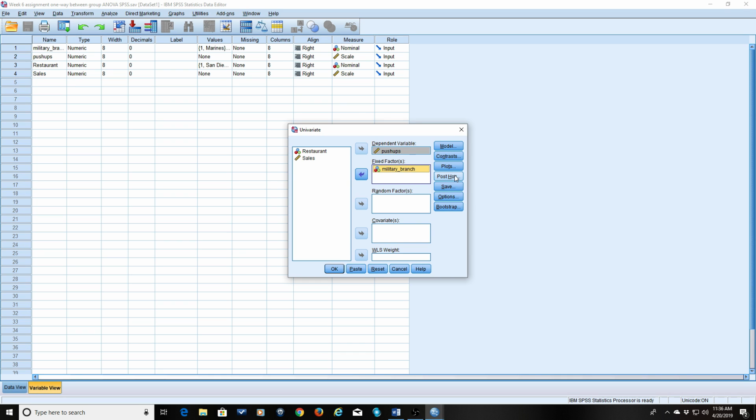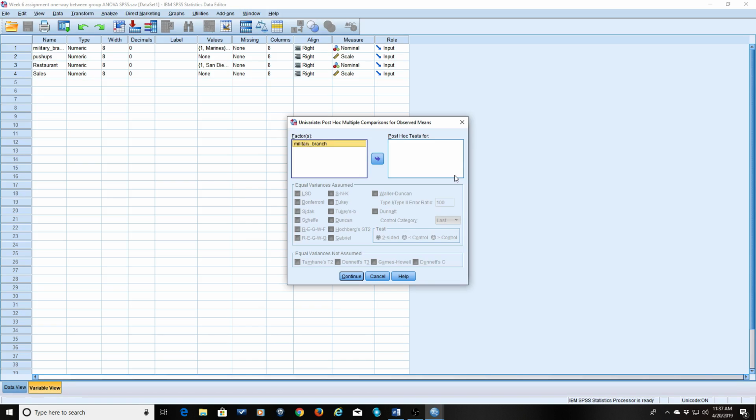That means that after the ANOVA tells you that yes, indeed, there's a significant difference, you want to say, well, where is the difference, between what groups? So that's what we're going to do with a post hoc. We're going to go ahead and choose this Scheffé test. There are different ones that we can do, but this is the one we're going to choose. Move the factor over to the post hoc test for military branch.